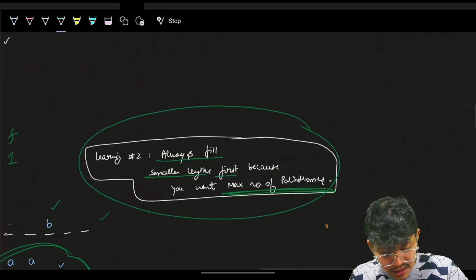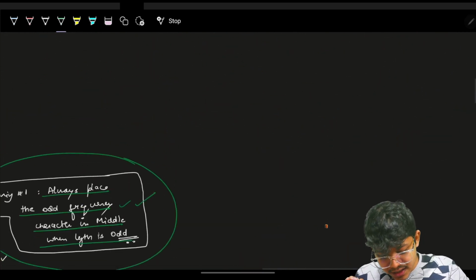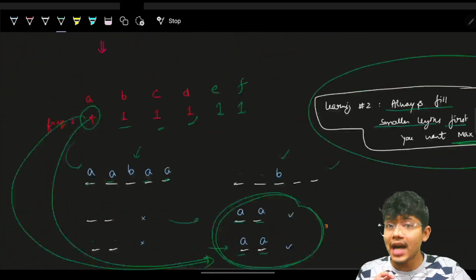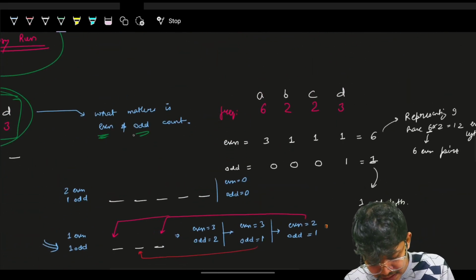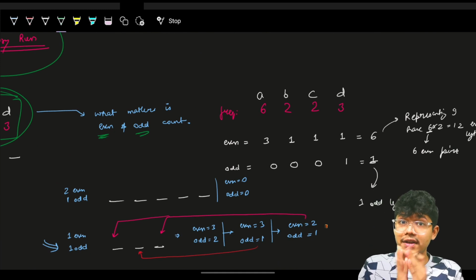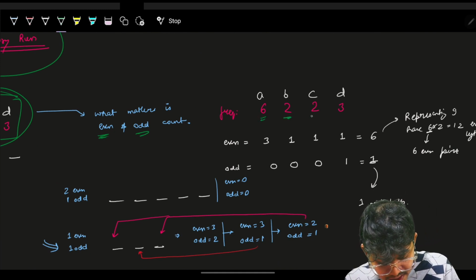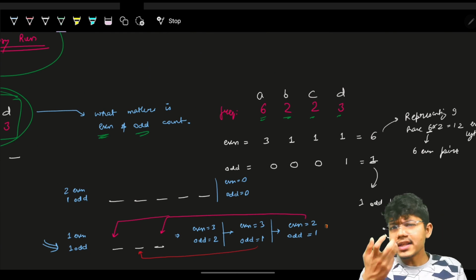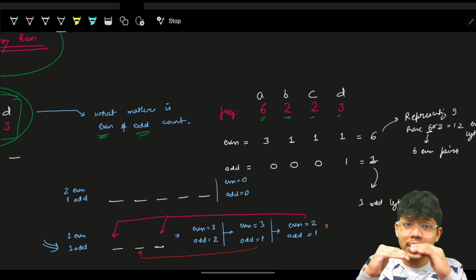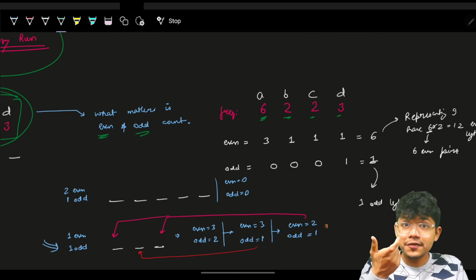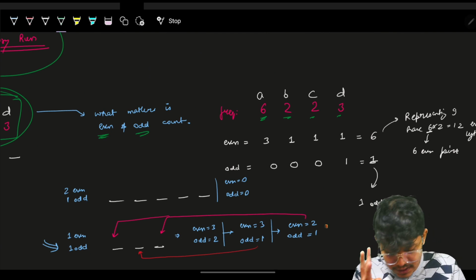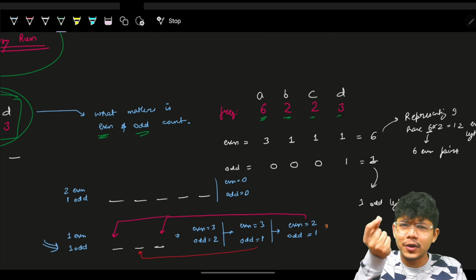Both operations, learning 2 is also greedy, learning 1 is also greedy. Both operations are greedy for us. So we just simply go and check what the even and odd length count is which we can encounter. The frequency was 6, 3, 2 and 3. Now I can just simply say, how many even pairs can I form with this frequency of 6? I can form 3 even pairs. 3 is simply frequency divided by 2.